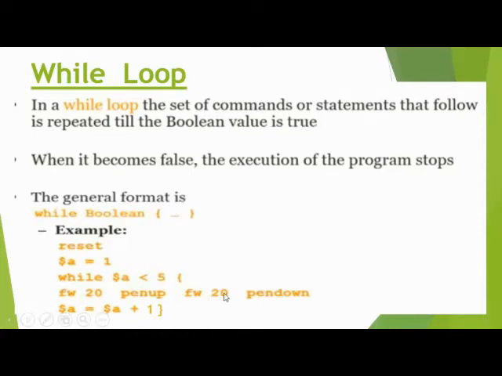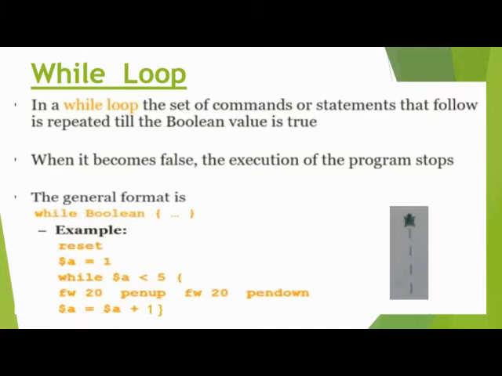And we repeat this action with $a equal to $a plus 1, means first the variable is 1, then it adds 1 to make 2, then 3, moving forward, 2 3 4. But while the variable is less than 5, it repeats this loop.